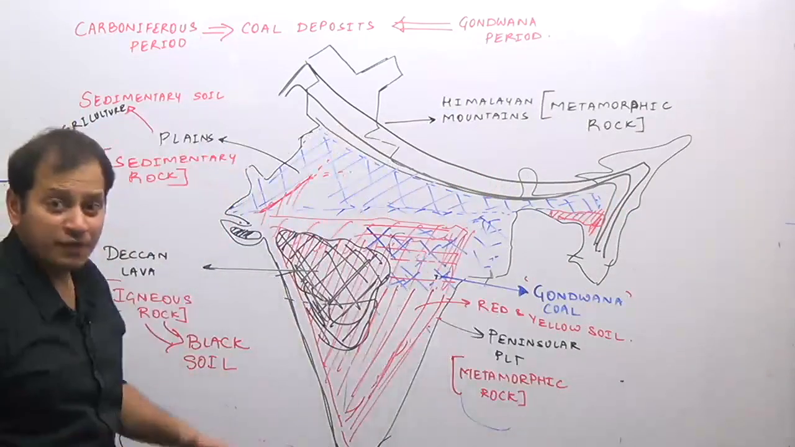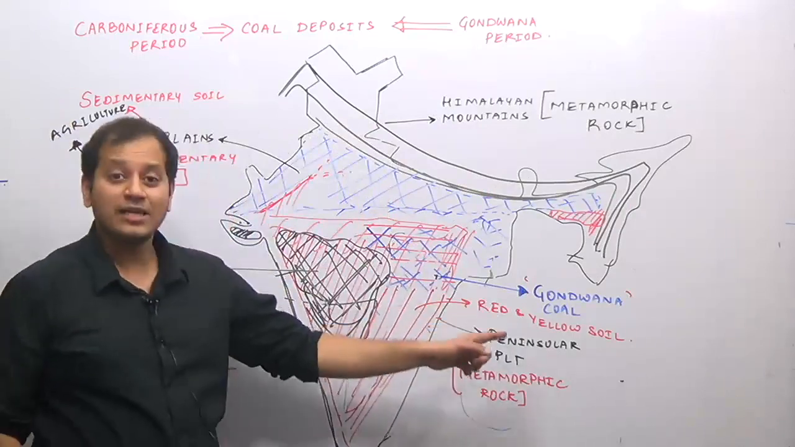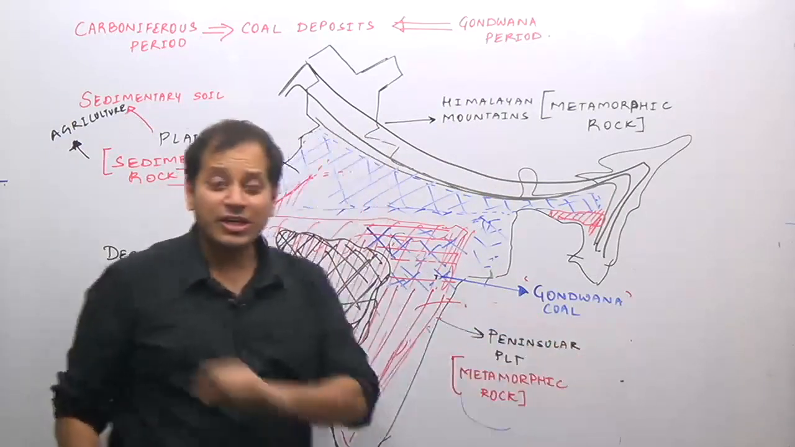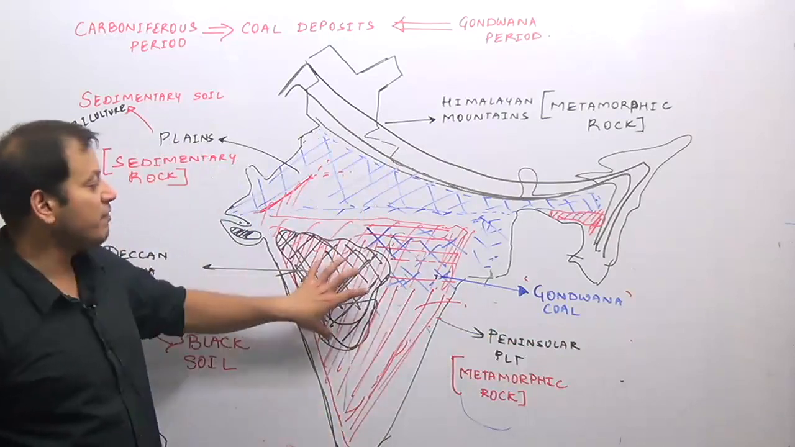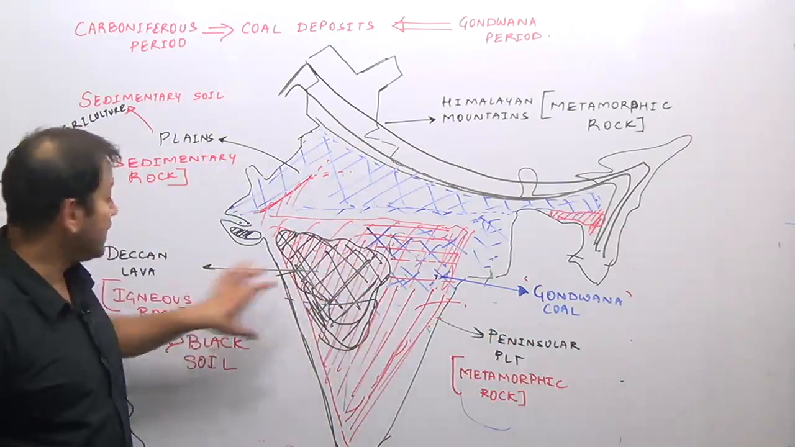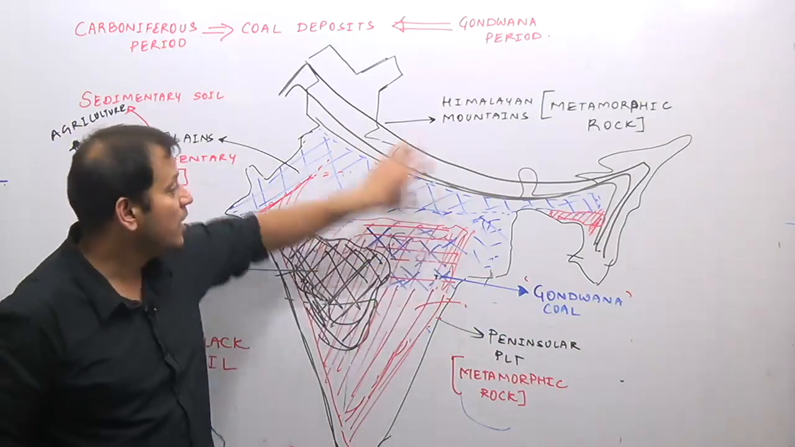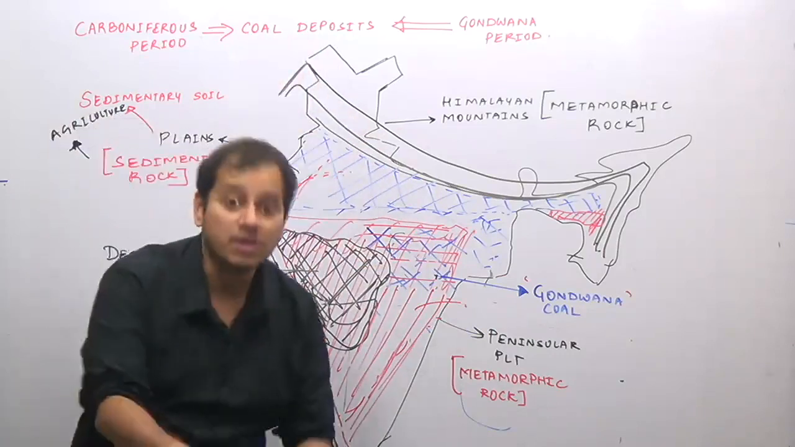So the geology of India: the oldest part is the Peninsular Plateau, which is now covered by red and yellow soil region. As of today, you don't need to remember that, because I will teach you about this interrelation even while discussing the soils. Then we have the Deccan Lava Plateau region, the Gondwana region, which is famous for coal, the Great Plains of India, and the Himalayan mountain system.